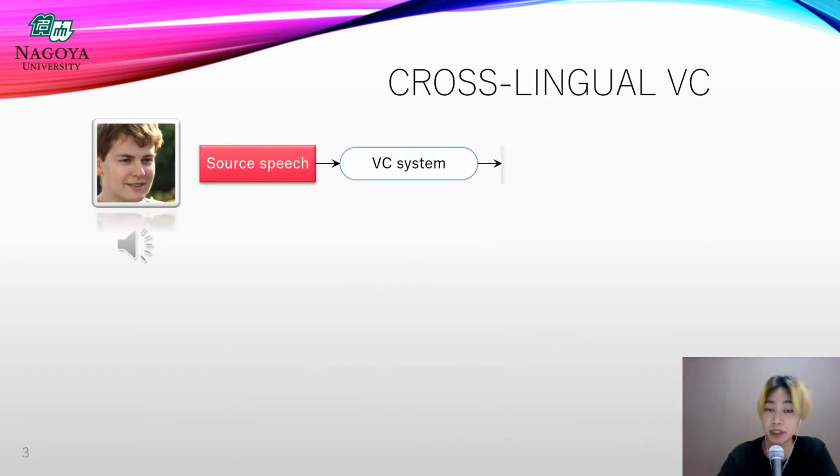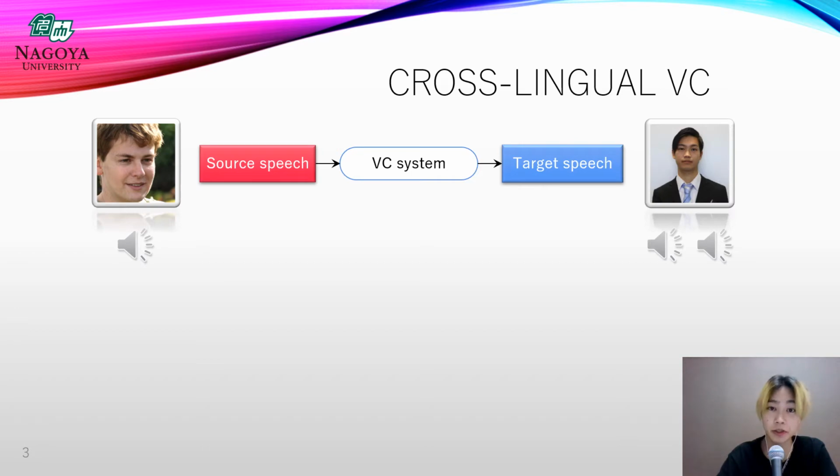Cross-lingual VC specifically refers to the situation where the source and the target speakers are speaking different languages. For example, you can convert this German speaker's voice.